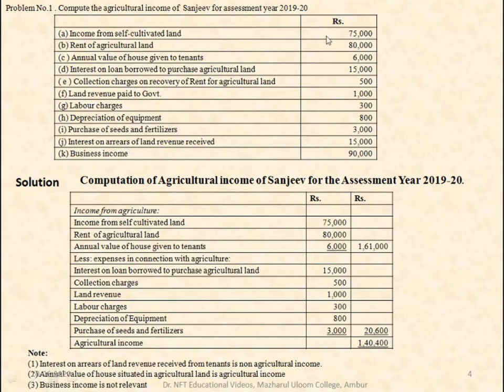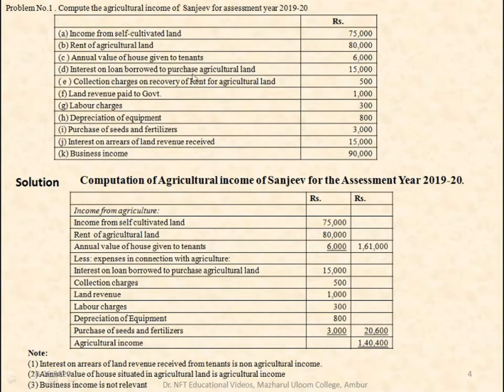Rent of agricultural land is 80,000. This is again an income, 80,000. Then annual value of the house given to tenants 6,000. So all these three are incomes. You add all these three incomes together and you get the total income derived from agriculture.